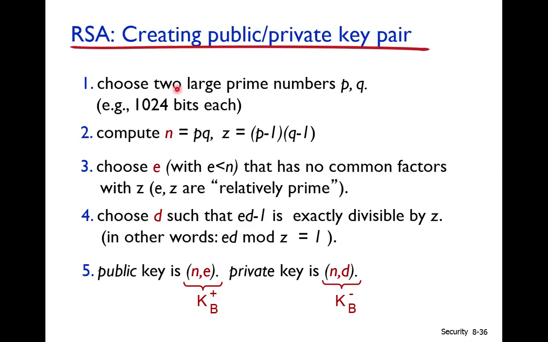In the RSA algorithm, we choose two prime numbers p and q, each 1024 bits. Then using p and q, it computes n, and z is equal to (p minus 1) times (q minus 1). Then it chooses e, which is less than n and has no common factor with z, and then it chooses d such that ed minus 1 is exactly divisible by z. From these values, the public key is (n, e) and the private key is (n, d).